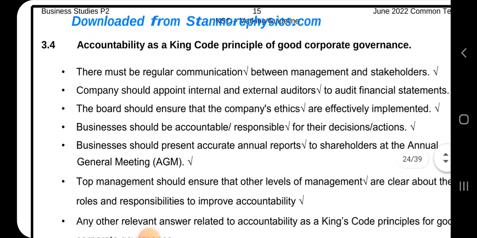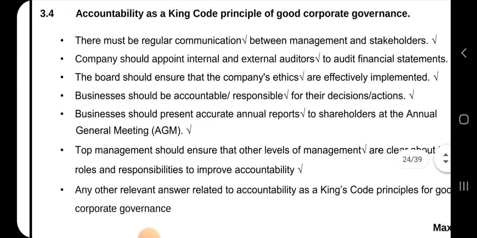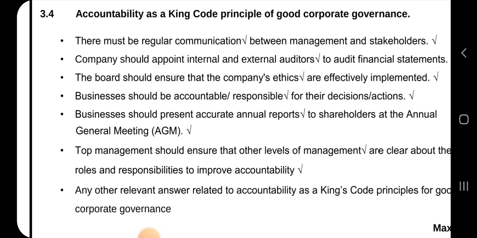And now, accountability as a King Code principle of good governance. How do you practice accountability as a King Code principle of good corporate governance?